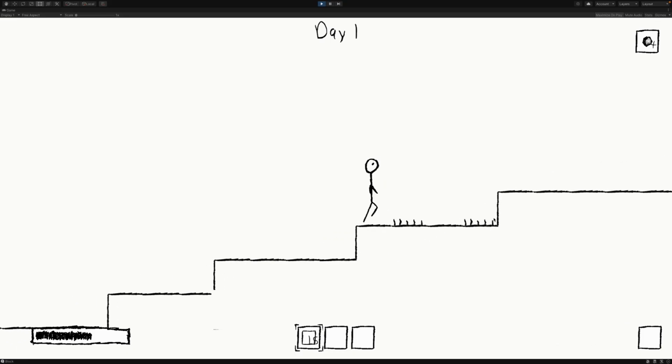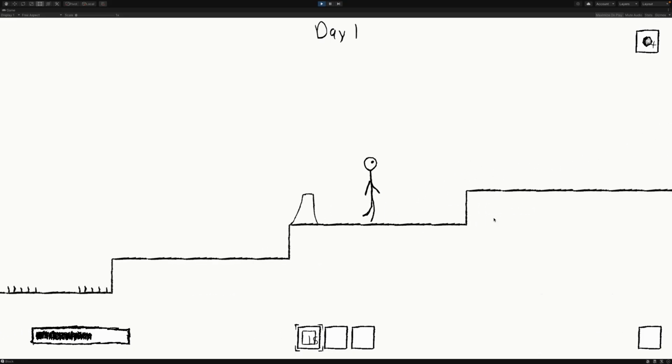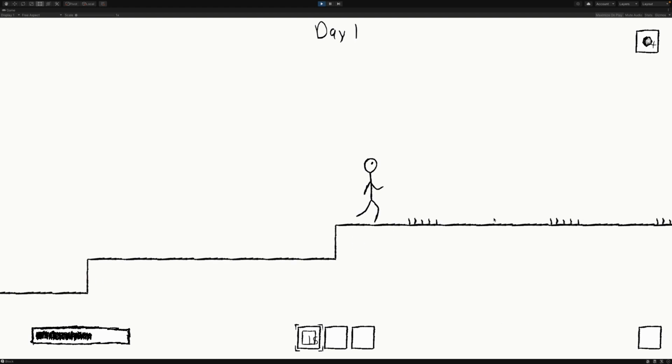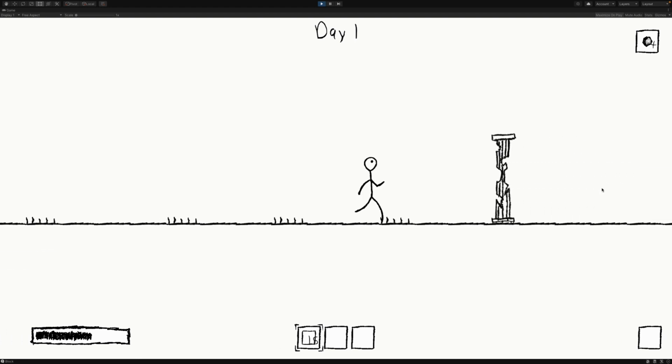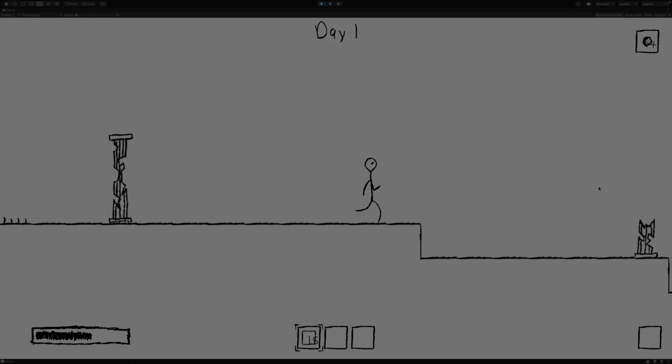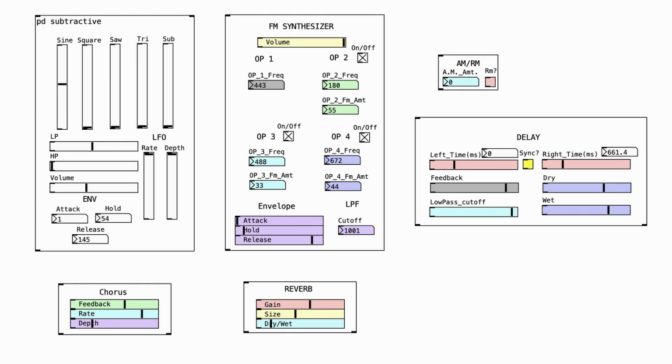The music for the game, while not implemented yet, will be adaptive based on certain game parameters such as whether the player is fighting or whether they're mining or in the lower level of the map or not. So far, I've just been designing many abstractions that I can use to help me get the sounds I want quicker. I've made a simple subtractive and FM synth as well as a chorus, reverb, amplitude modulation, and a delay object. So far, they have helped me greatly when starting off making the music.